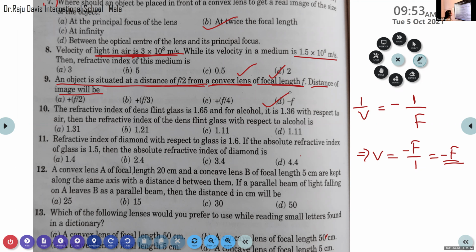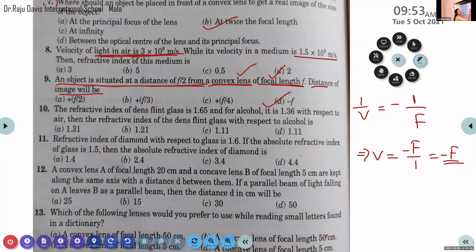Yeah, it is a convex lens, but we get a negative answer. Sometimes the answer will be because of the wrong option. We need to get a plus f, but instead here we get a negative f. Sometimes the options are wrong, I think so, because in the case of a convex lens, we get a positive image distance v.